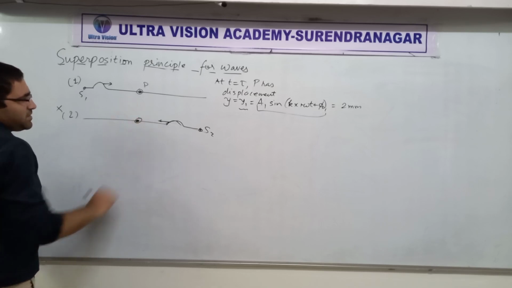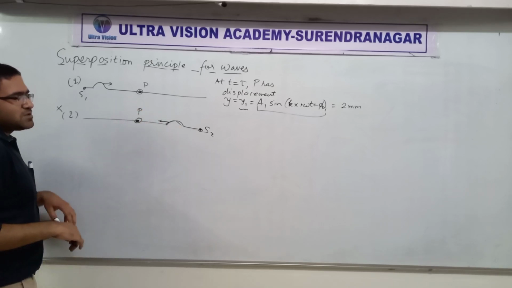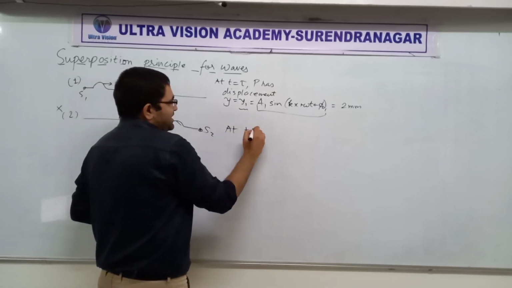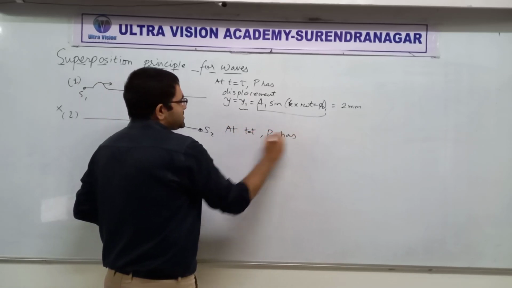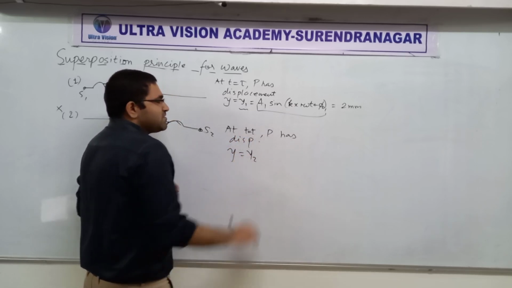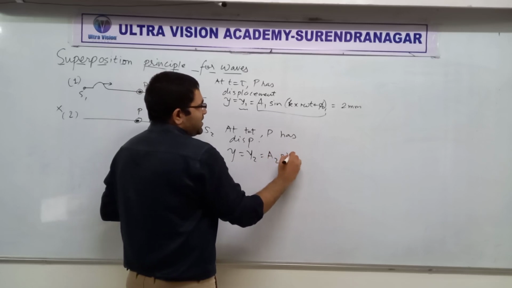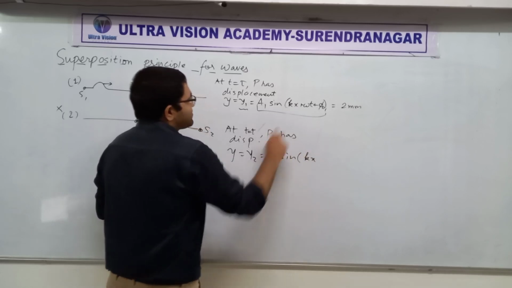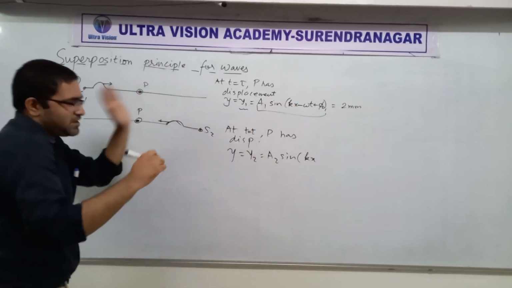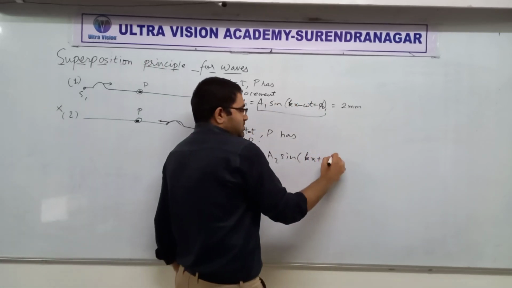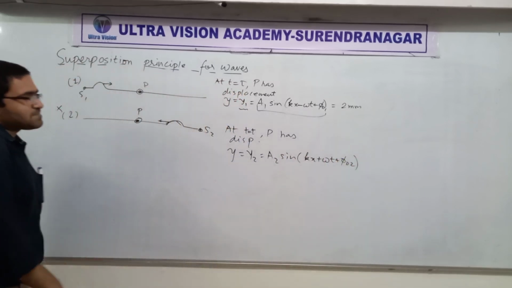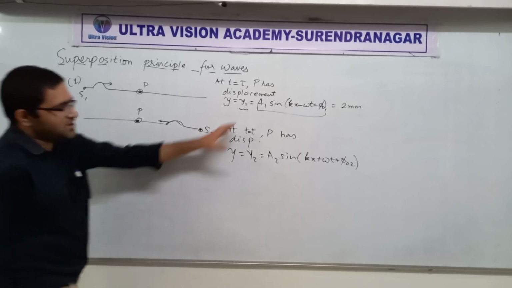So P is here again on the same string, and this second one will give at time t equal to t, it will give P a displacement y equal to y2 this time, which is suppose equal to a2 sine (kx plus omega t plus phi 02). Actually I made a mistake here. We should write minus kx because this is traveling towards the right side. Sorry. Let's say it's giving you the other displacement.